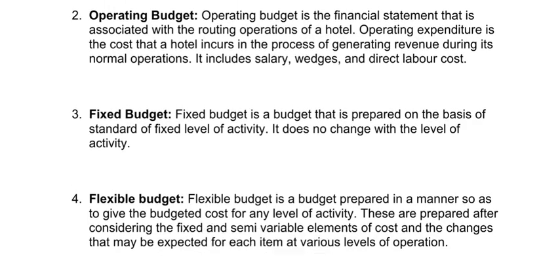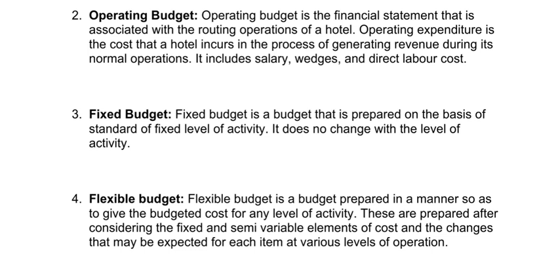Then we have the operating budget. Operating budget is the financial statement that is associated with the routine operations of a hotel. Operating expenditure is the cost that a hotel incurs in the process of generating revenue during its normal day-to-day operation. It basically includes the salary, wages and direct labor cost. The operating cost budget is the operating cost of the hotel. That is how much you are paying in salary and wages and direct labor cost, and your expenses, that comes under the operating budget.